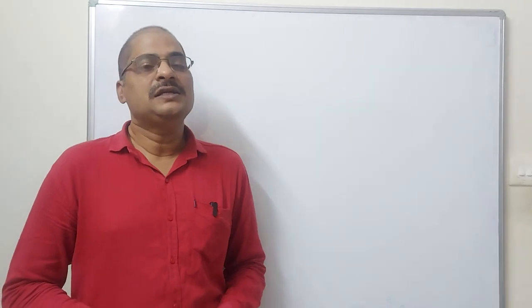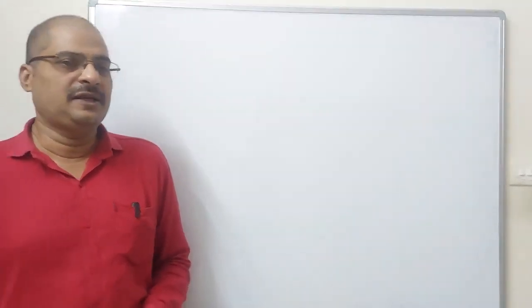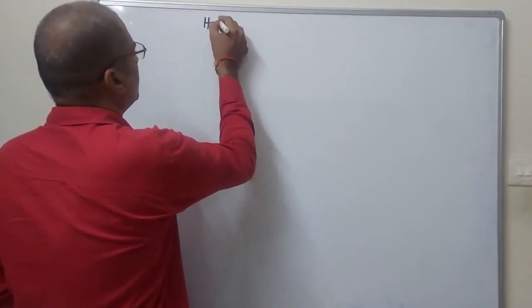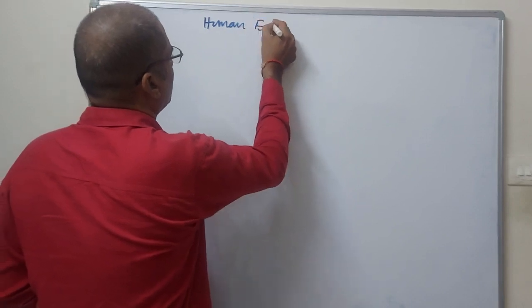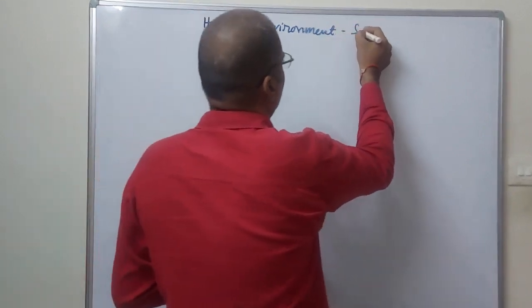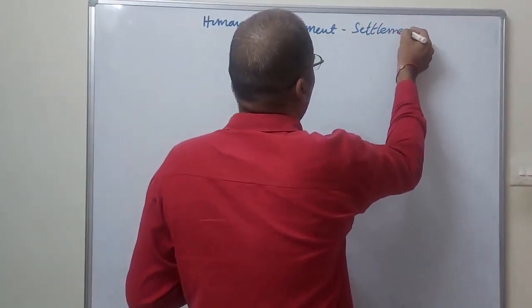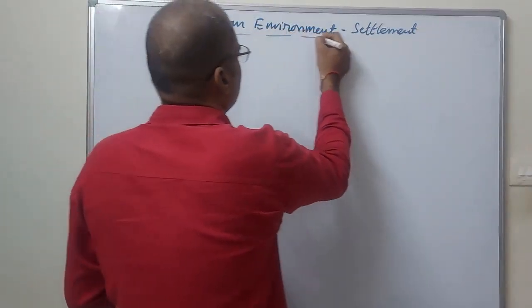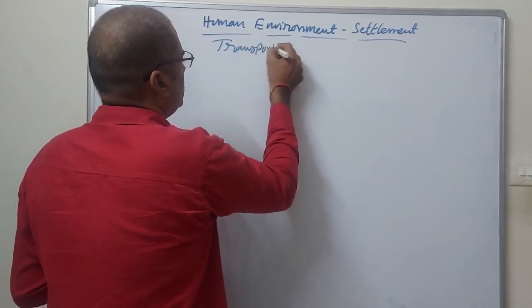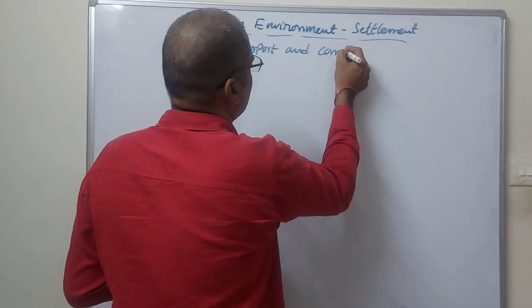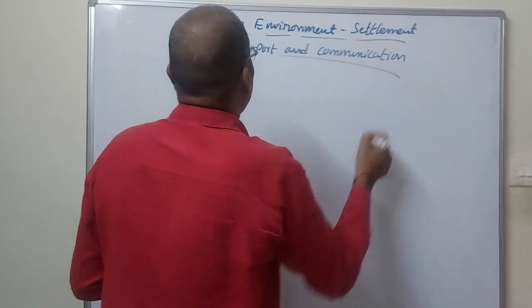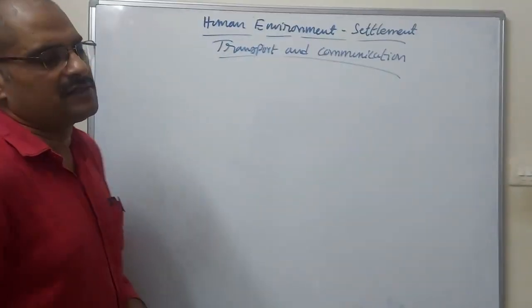This is a Geography lesson for 7th CBSE. Let us discuss the environment.